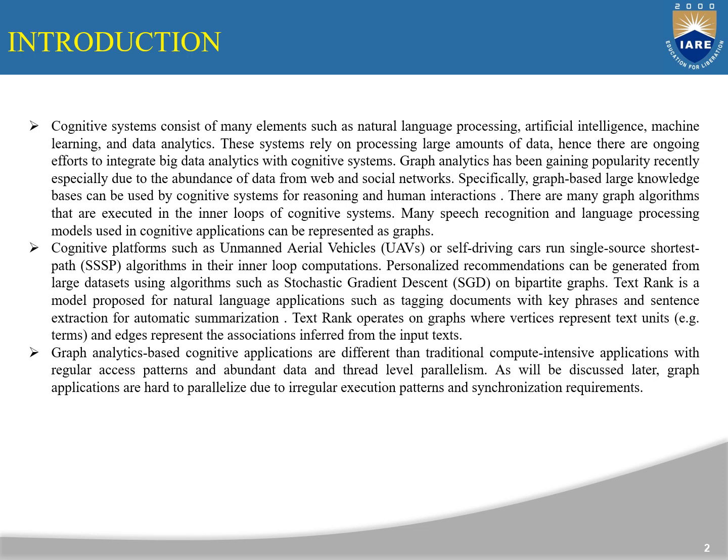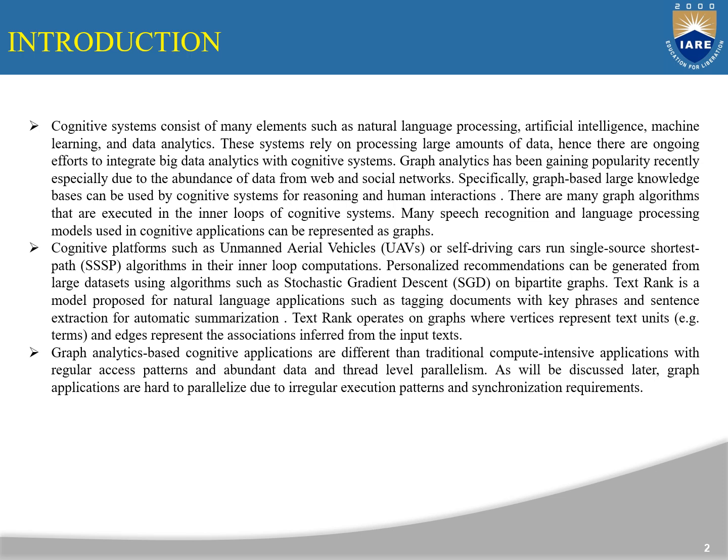There are many graph algorithms that are executed in the inner loops of cognitive systems. Many speech recognition and language processing models used in cognitive applications can be represented as graphs. Cognitive platforms such as unmanned aerial vehicles (UAVs) or self-driving cars run single source shortest path algorithms in their inner loop computations.